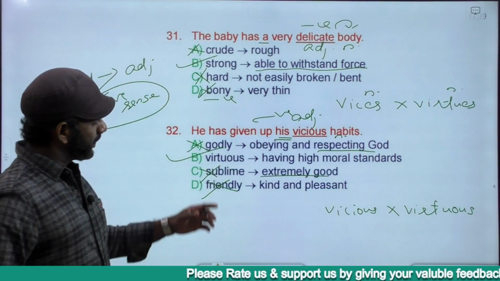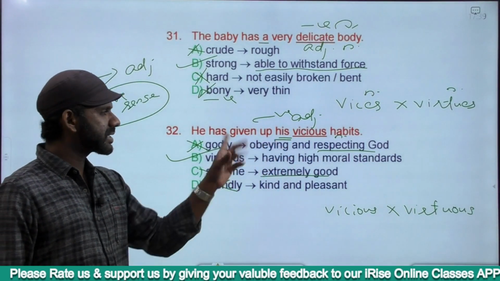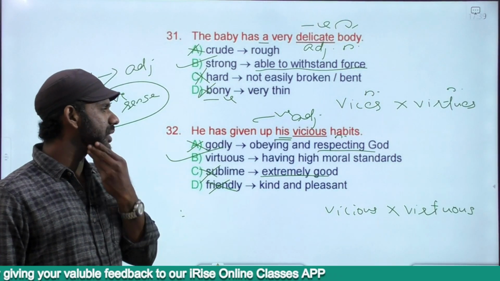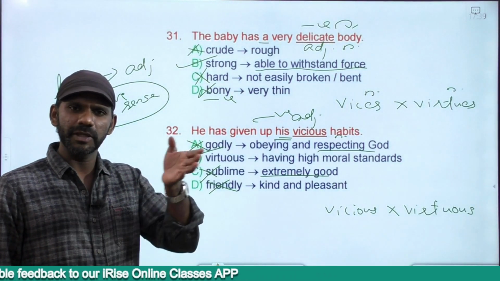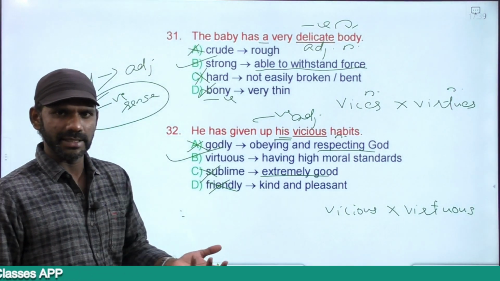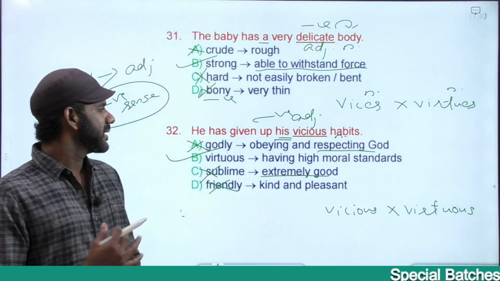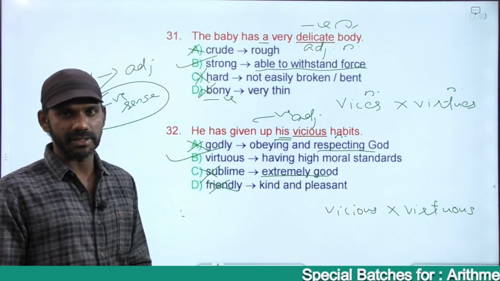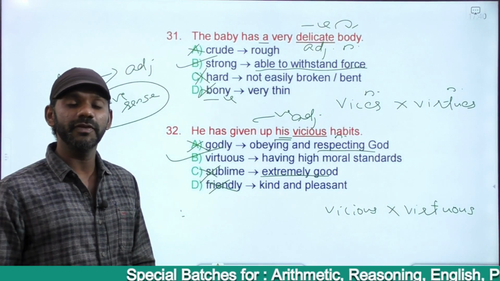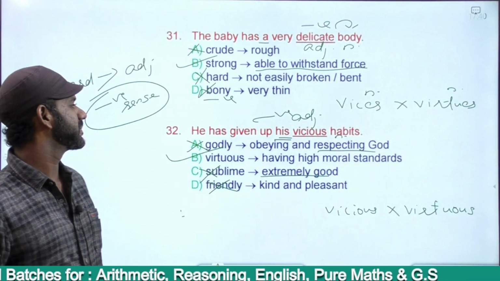Now if I replace the word vicious with virtuous, does it make sense or not? He has given up his virtuous habits. That means he has changed from a good person to a bad person. Makes sense, negatively charged. He has given up his vicious habits, positively charged. That means he has surrendered. He has got rid of his vicious habits, positively charged.